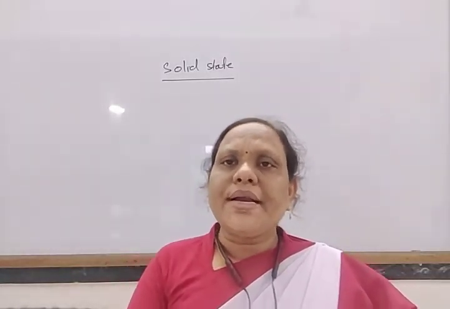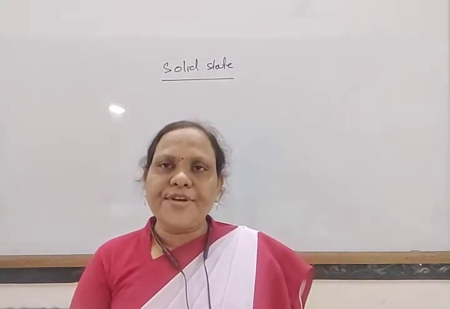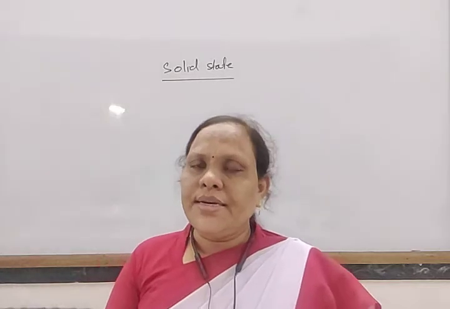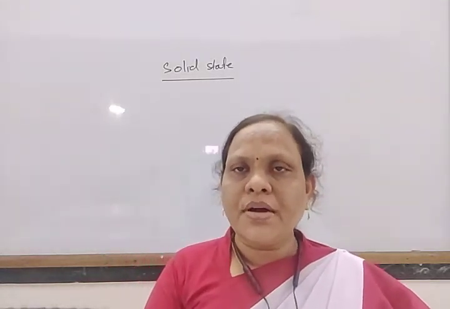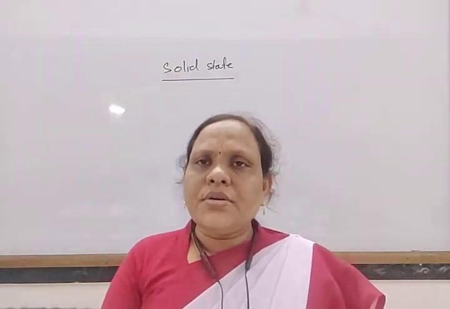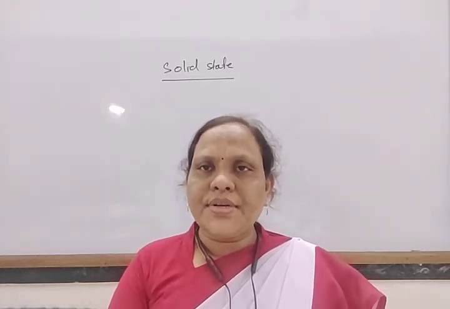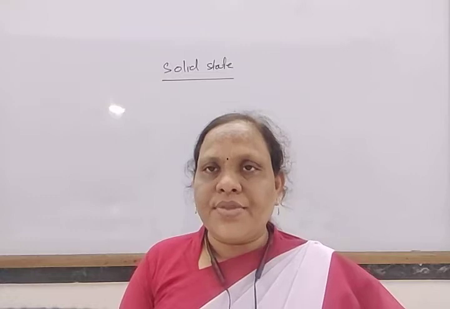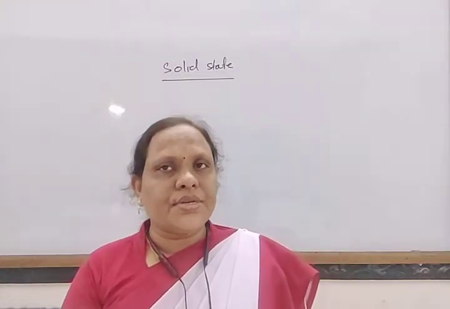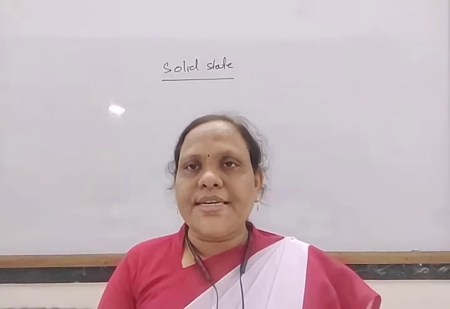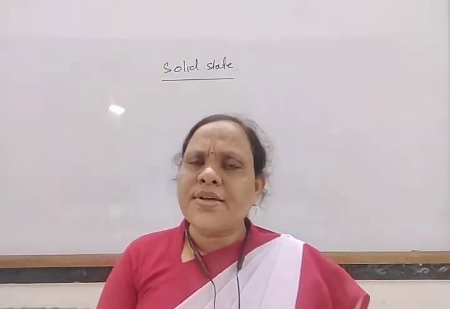You know, matter exists in different forms, generally in three forms, that is solid, liquid, and gaseous form. About liquid form and gaseous form, already you have studied in class 11th. And here we are going to study about solid form, that is solid state. So what is solid?